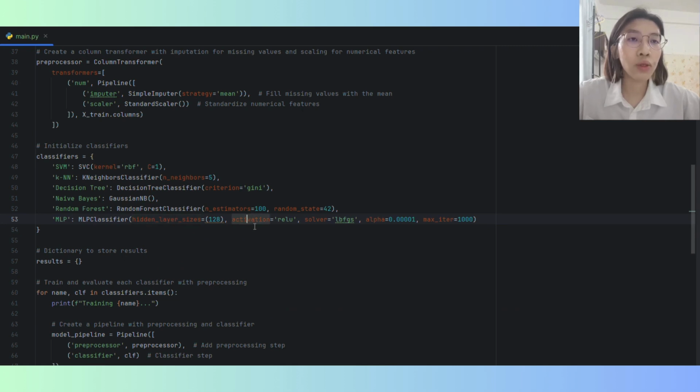The network uses the ReLU, rectified linear unit, activation function for the hidden layer, which helps in avoiding the vanishing gradient problem. The solver used is LBFGS, which is efficient for small datasets, and the model is trained for up to 1,000 iterations to ensure convergence.